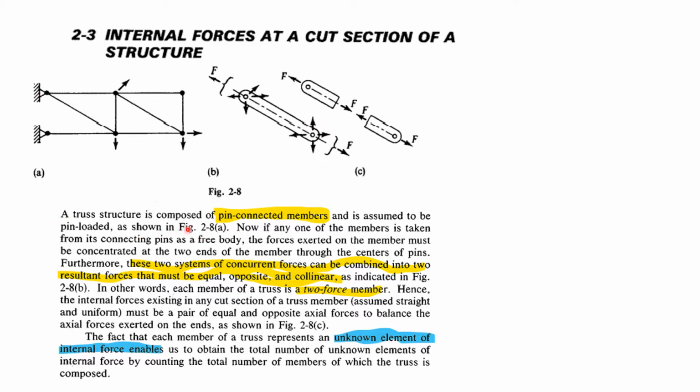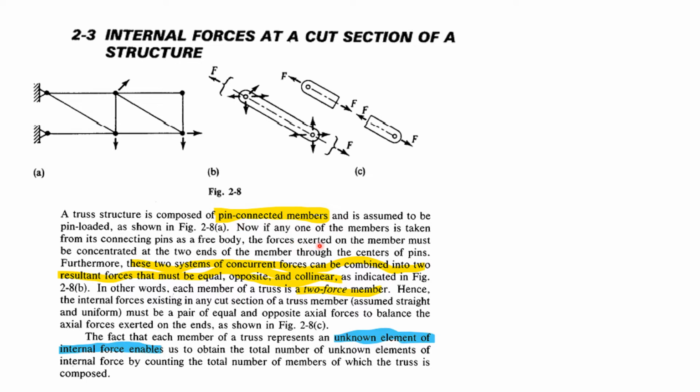A truss structure is composed of pin connected members. That means, for example, if you take this one member, at both ends the pins are used to connect one member to another member. That's what is explained here. The truss is composed of pin connected members and is assumed to be pin loaded, and loading also happens at the pin locations. That's how it is designed. It is assumed to be pin loaded as shown in figure 2.8a.